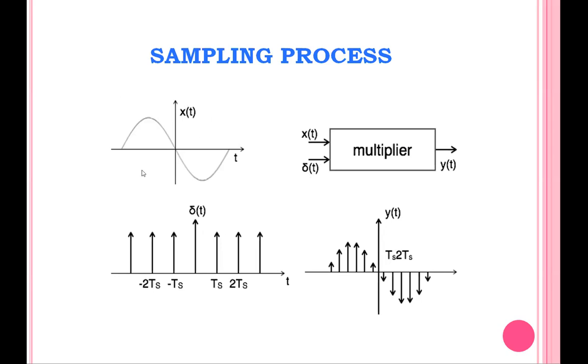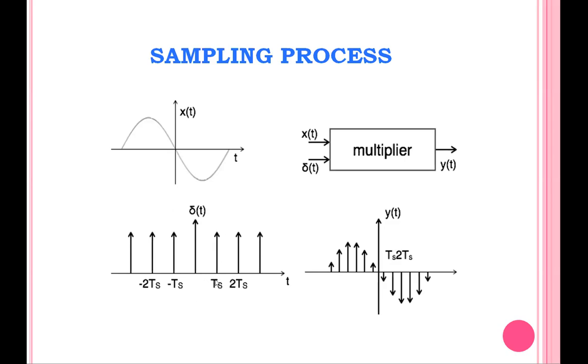Okay, you see this is our message signal. This is our information signal or continuous signal or analog signal x of t, a sine wave. And this is our sampling signal. We are taking del of t, which is an impulse train. Impulse train means the impulse signal is repeating again and again after a regular time interval.